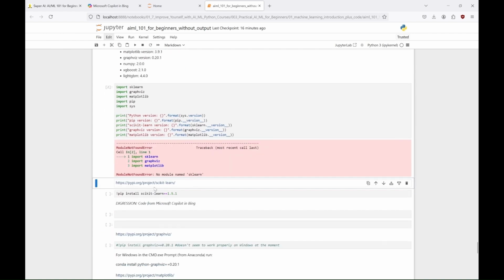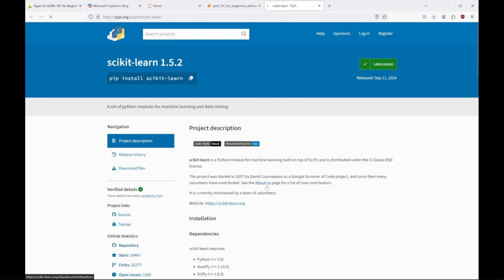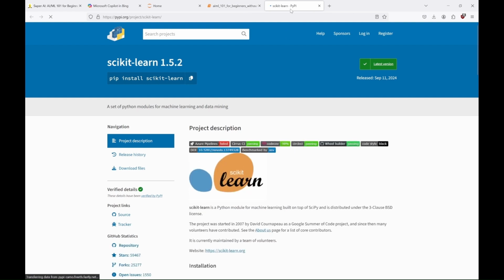If you want to learn more about this library, or a lot of other libraries, you can visit the pypi.org site to read about the library you are interested in. You can see there the most recent version of the library, and the history of versions. You can also see how you can install the library. Now, we want the 1.5.1 version of Scikit-learn, and as you can see here, the newest at the moment is the 1.5.2 version. So we will have to specify that version in our install command.